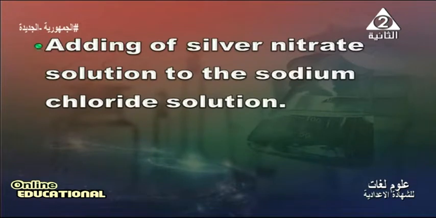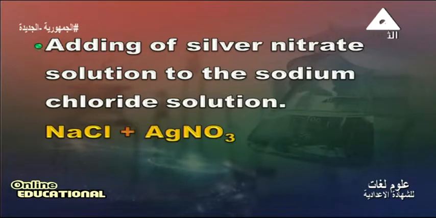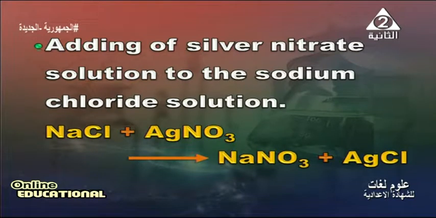Adding of silver nitrate solution to the sodium chloride solution. If we write the reactants as NaCl, sodium chloride, and AgNO3, silver nitrate, it will produce a white precipitate of AgCl and NaNO3, sodium nitrate.